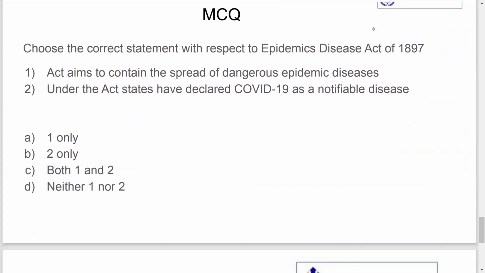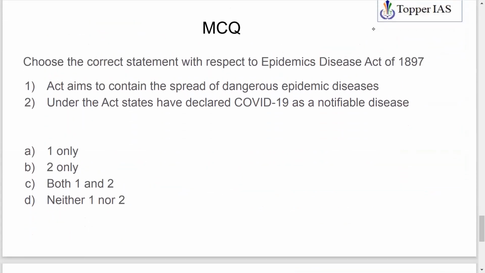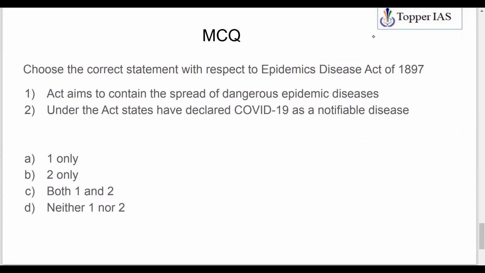So we have one MCQ. Choose the correct statement with respect to the Epidemic Diseases Act of 1897. The act aims to contain the spread of dangerous epidemic diseases. Yes. Under the act, states have declared COVID-19 as a notifiable disease. So both are correct here.